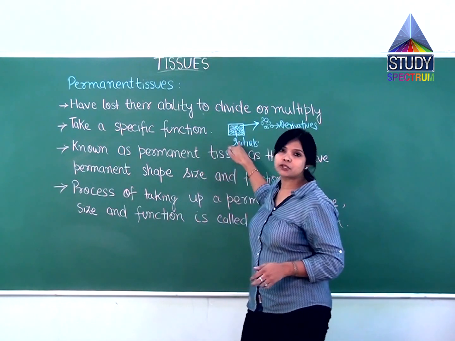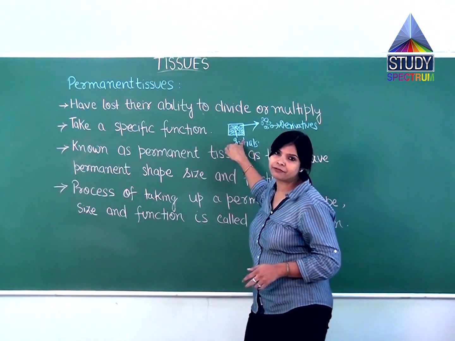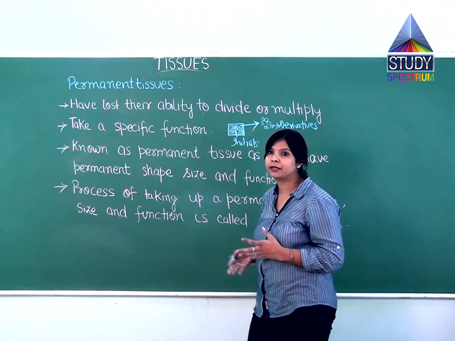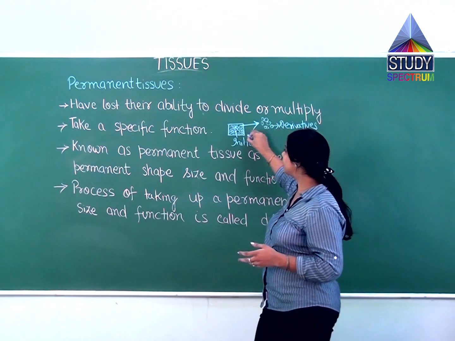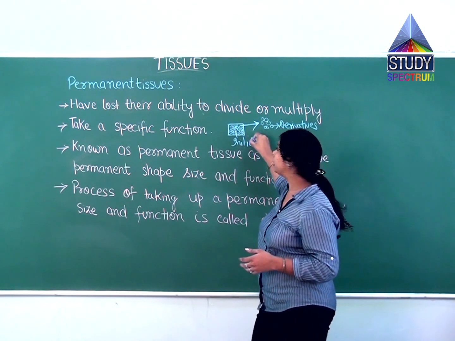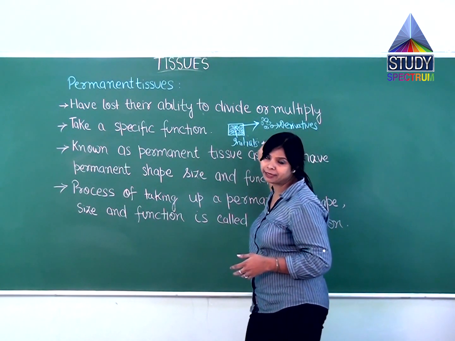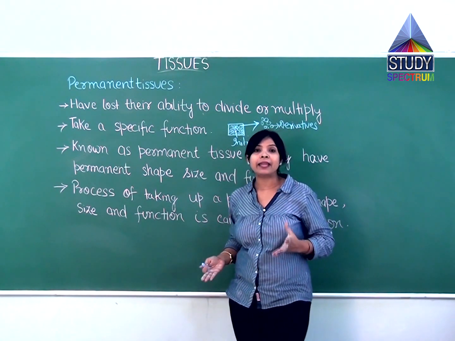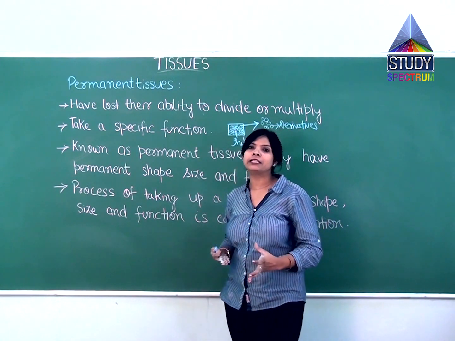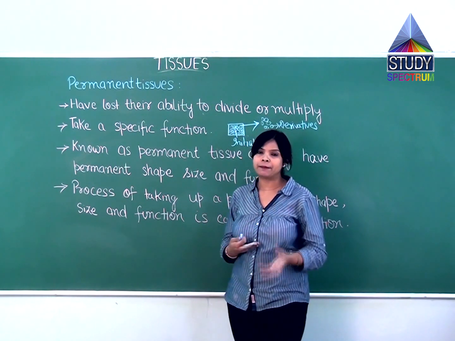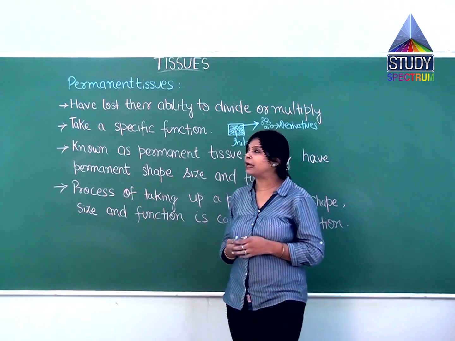So the cells which are present inside the meristem will divide throughout their life. They have the ability to divide. But the cells which come out from this meristematic region, or are thrown away from the meristematic region, will lose their ability to divide. Because why? Because they are no more in the dividing region. So because of that they will lose their ability to divide or multiply.